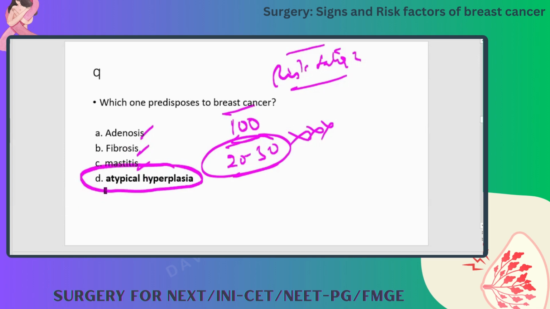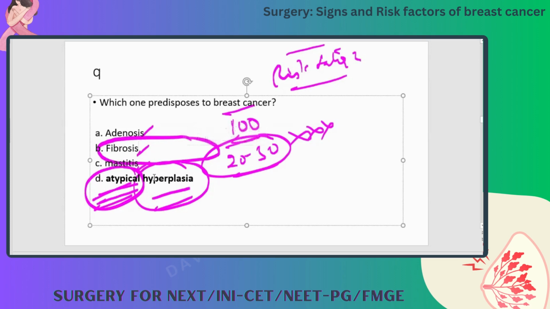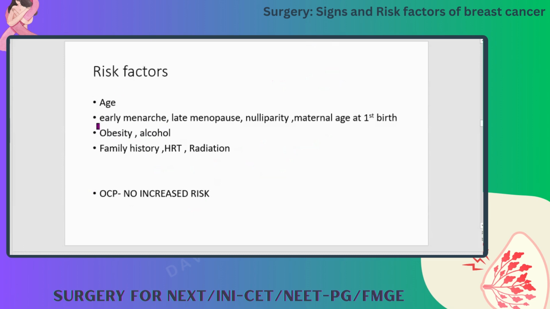See, one more thing: typical is normal, general findings. Atypical is something altered, some alteration is there. Whenever there is atypical hyperplasia, what is hyperplasia? Increase in the number of cells. Whenever there is atypical hyperplasia, that is, the number of cells is increased but not in the typical, normal way, then there is a high chance that this lesion will turn into malignancy. Okay.